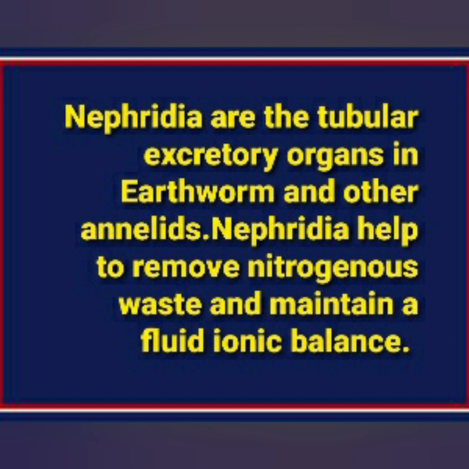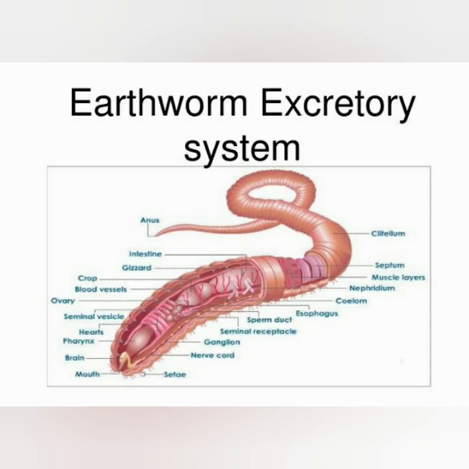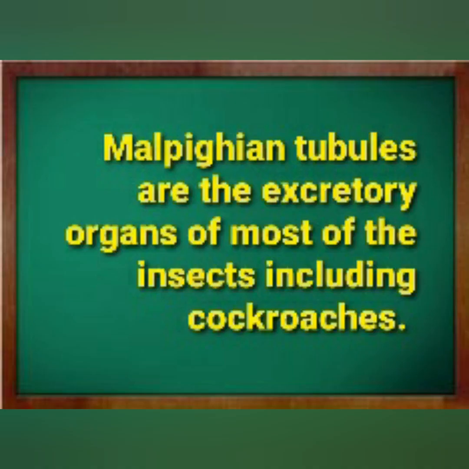Nephridia are the tubular excretory organs in earthworm and other annelids. Nephridia help to remove nitrogenous waste and maintain fluid and ionic balance. Here you can see the structure of nephridia inside the earthworm's body.